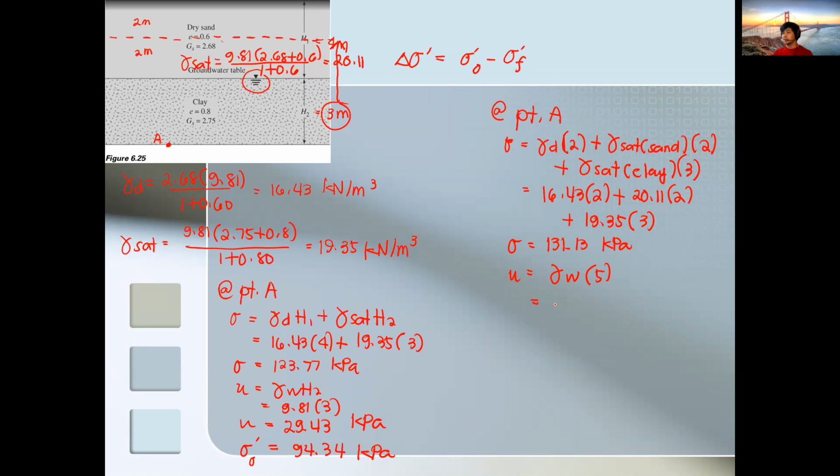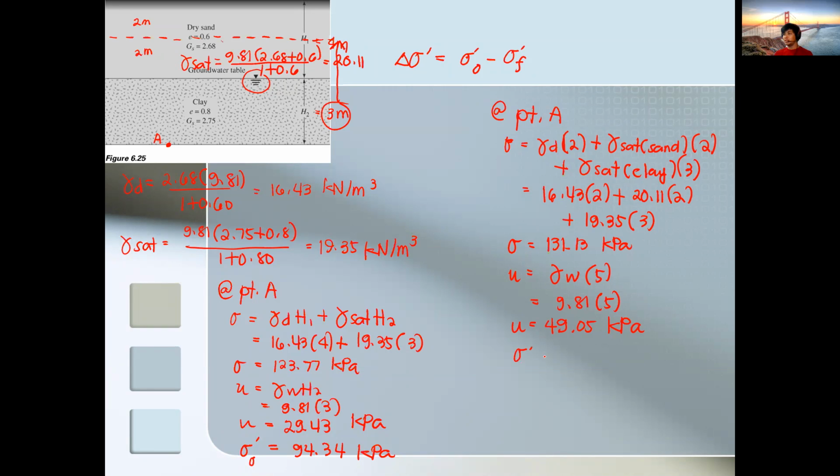So gamma water is 9.81 times 5, so the pore water pressure is 49.05 kilopascal.